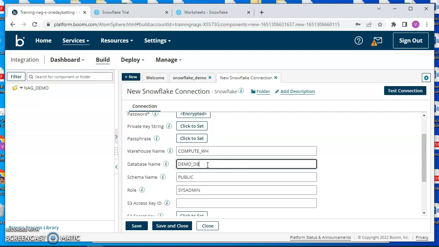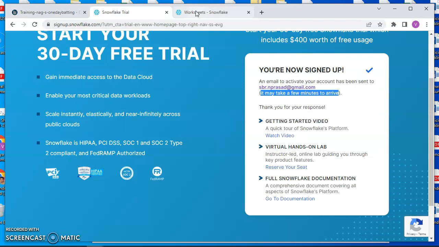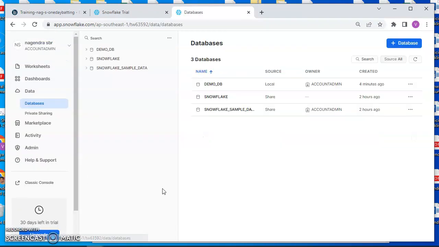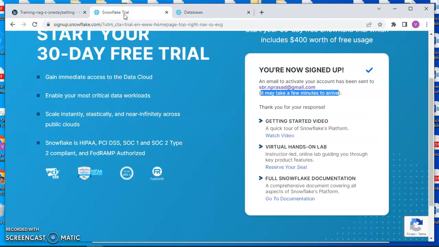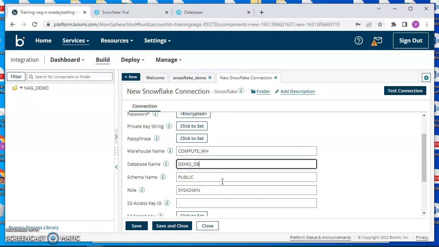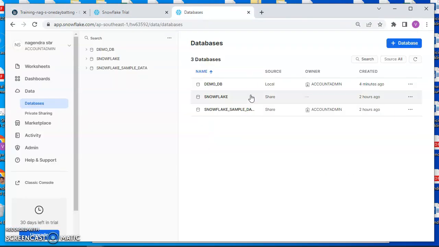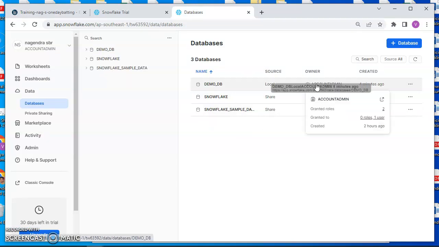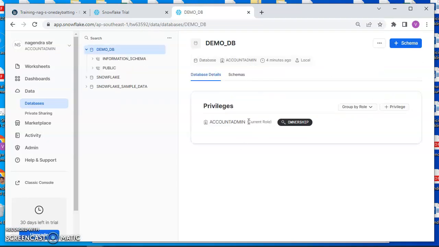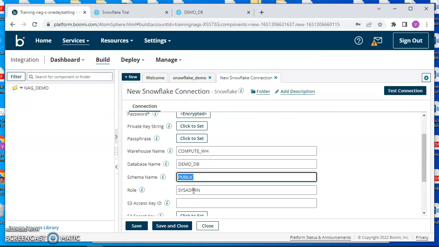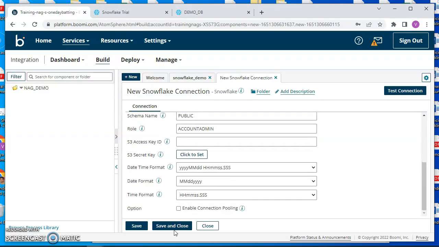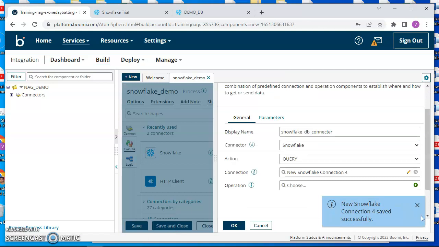Let me check which database we created. Just go here. Yeah, demo_db is what we created. The database name is correct and the schema is public. And what is the role? We have account admin. You have to copy whatever role your username account has, paste it here, save and close. So we just created a connector.